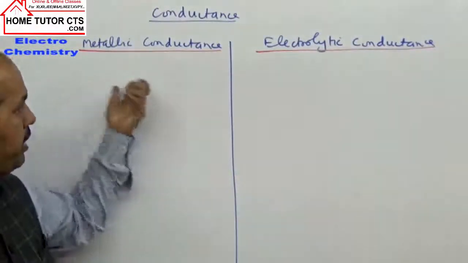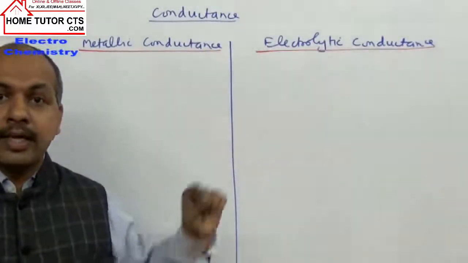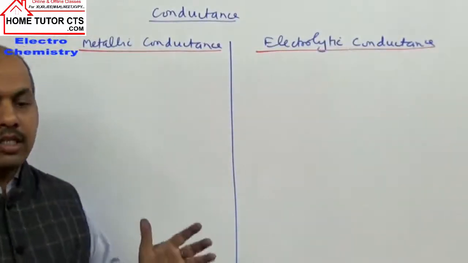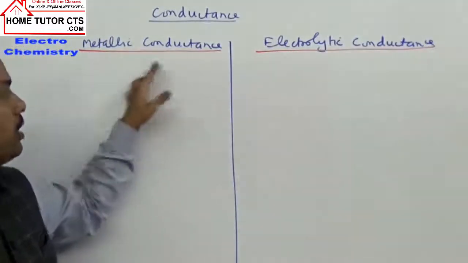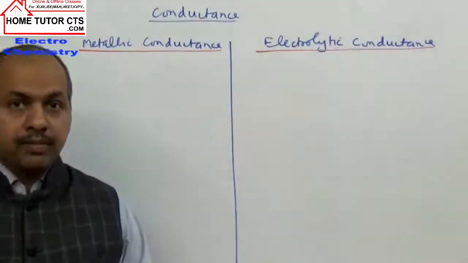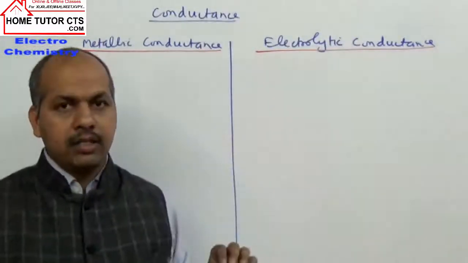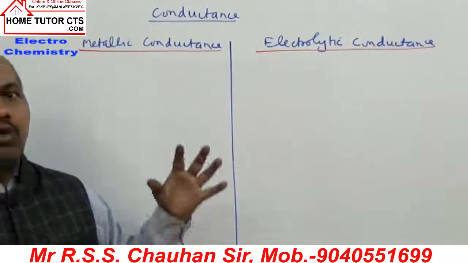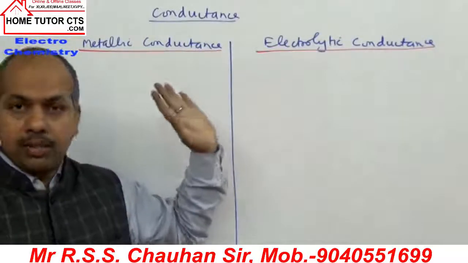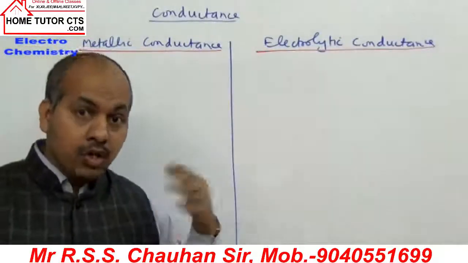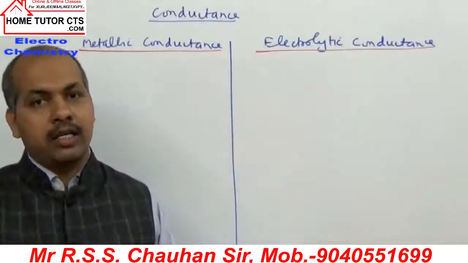The meaning of the terms, I think, is clear. What is metallic conductance? Conductance in metals, in metal wires and metal pieces, is called metallic conductance. Whereas conductance in solutions is called electrolytic conductance. The substances which dissolve and give ions in solution are called electrolytes, and when we take their solutions, which show conductance, it is called electrolytic conductance.